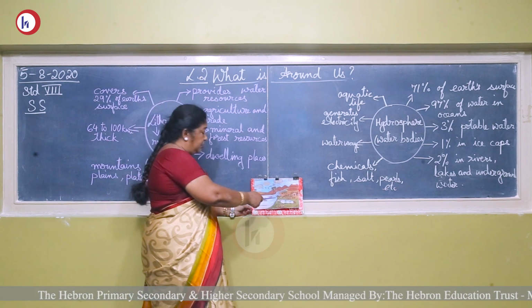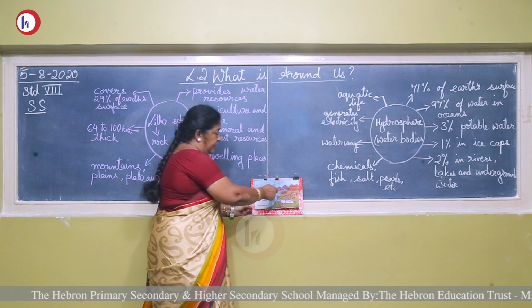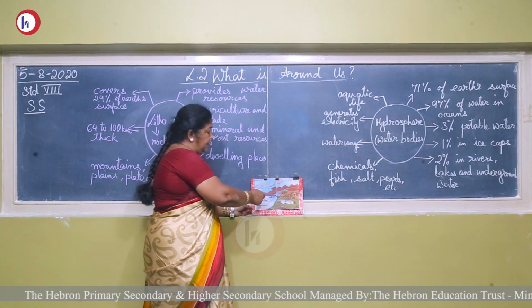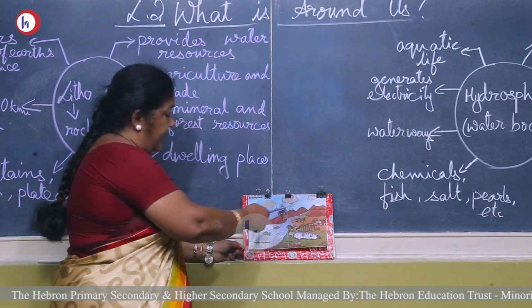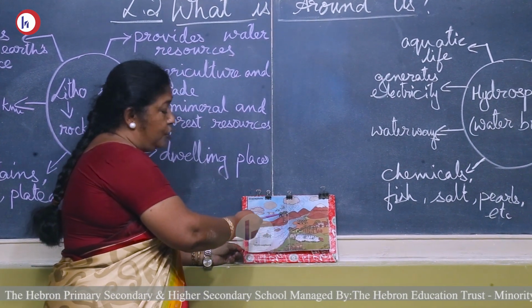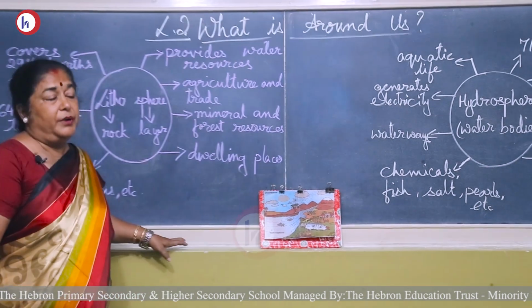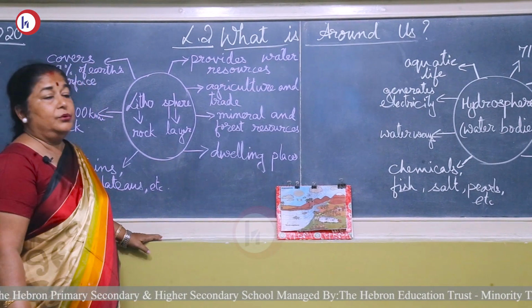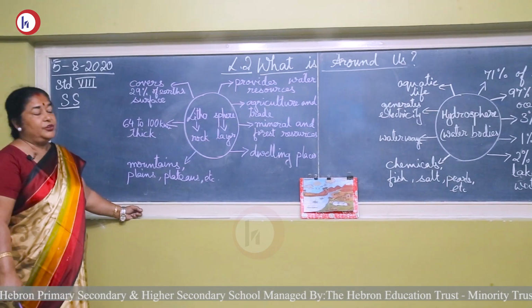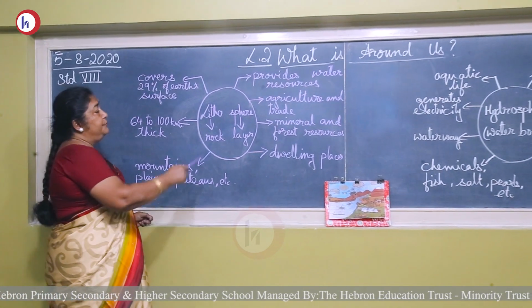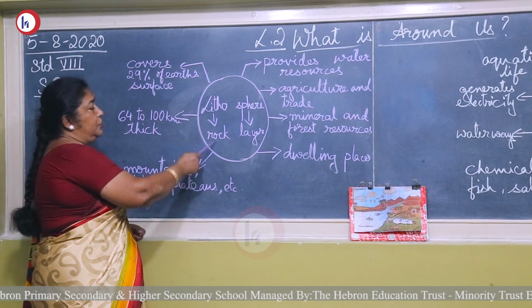So we got the four spheres of the earth. The lithosphere, that is the land part. The hydrosphere, that is the water part. The atmosphere, the gas. And the living beings form the biosphere. So we'll know the uses of these four spheres and how they are dependent on each other.